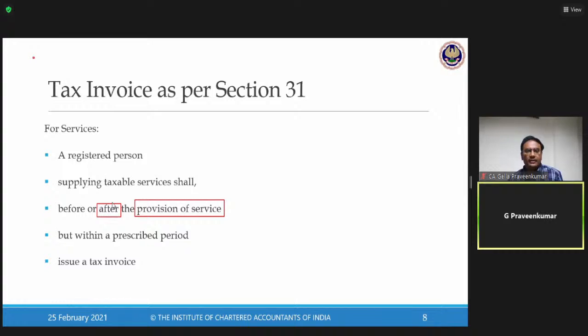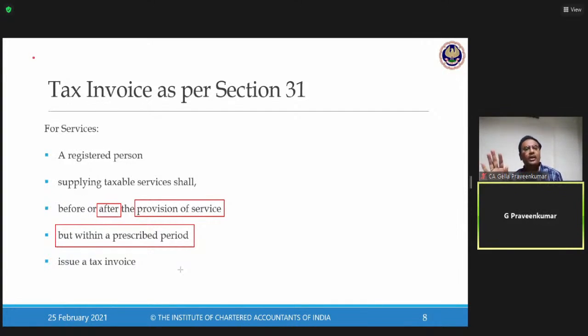Now, coming back to our example, there is something called "within a prescribed period." So what is a prescribed period? Please make a note in your working note. In relation to services, 30 days is the time limit the law prescribes.